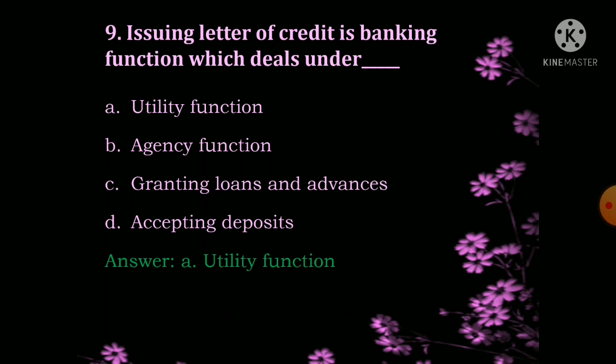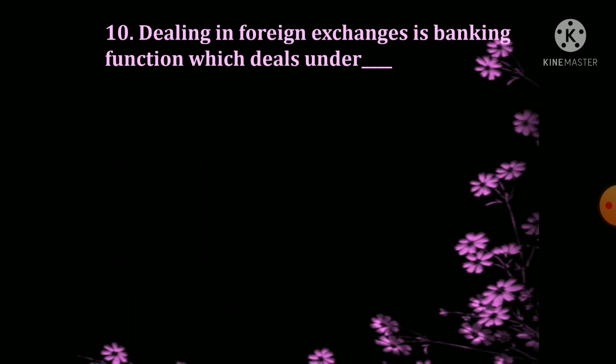Agency function only acts as the agent between the executor and others, or acts as a trustee. Granting loans and advances is a main function which does not include the letter of credit here. Accepting deposit also does not include issue of letter of credit. So option E is the right one.